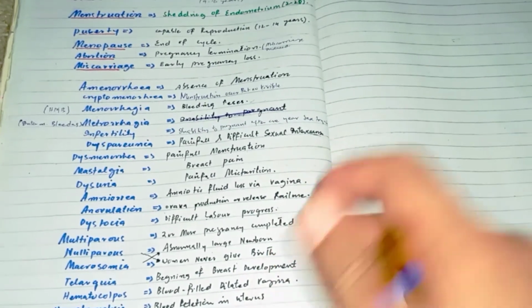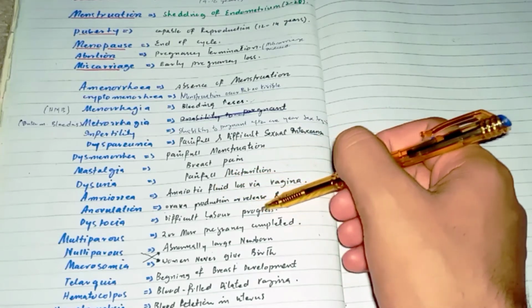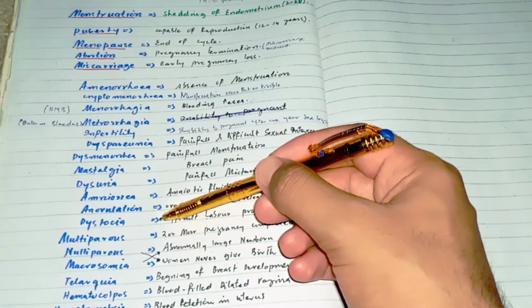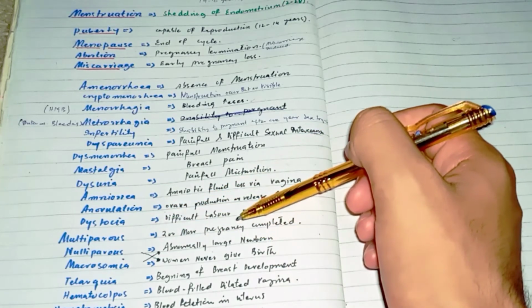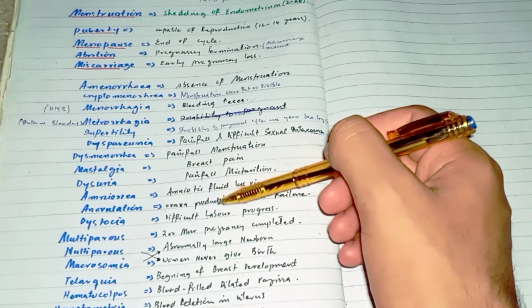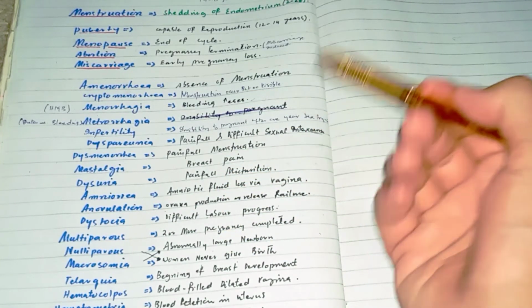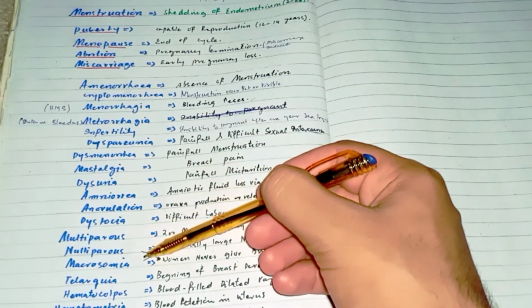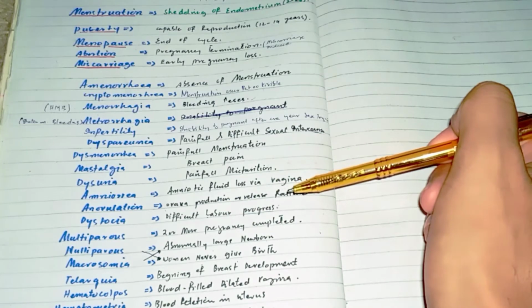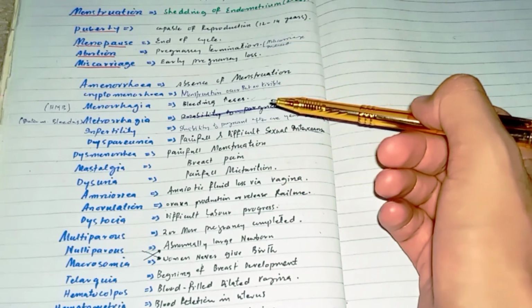In multiparous, when a female has had two or more pregnancies completed, this condition is called multiparous, and the female is a multiparous female. In nulliparous, the female has had no birth at all. This condition is called nulliparous. Macrosomia means an abnormally large newborn. When a newborn is abnormally large, this condition is called macrosomia.